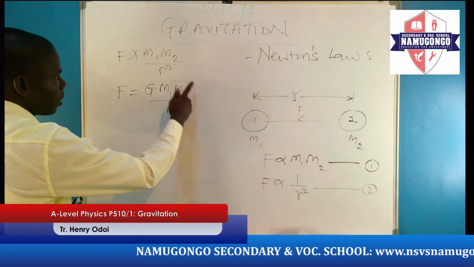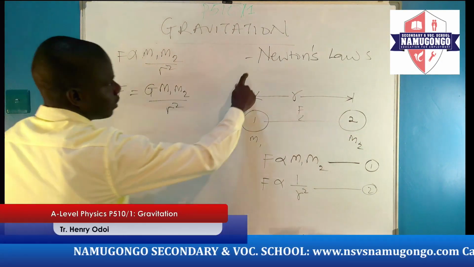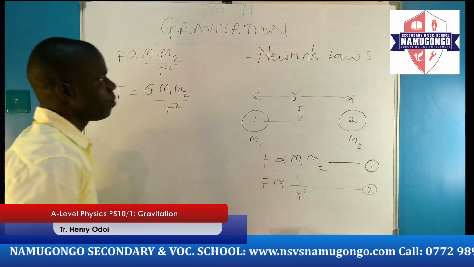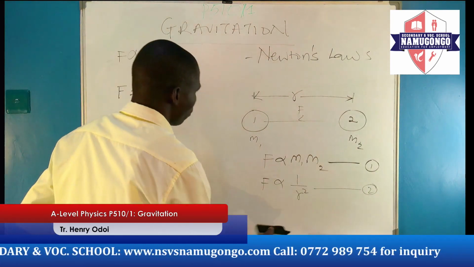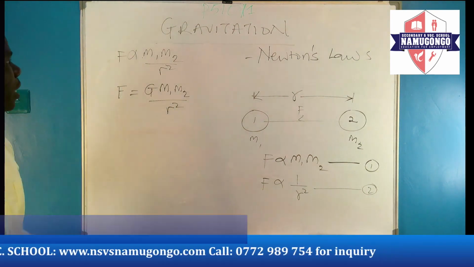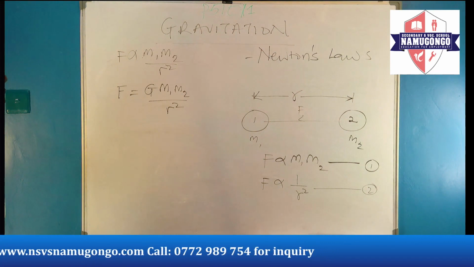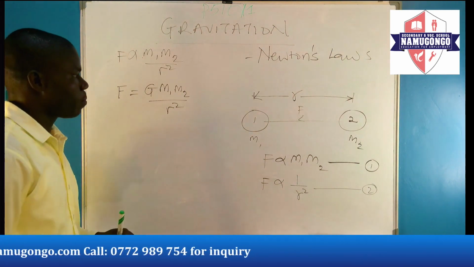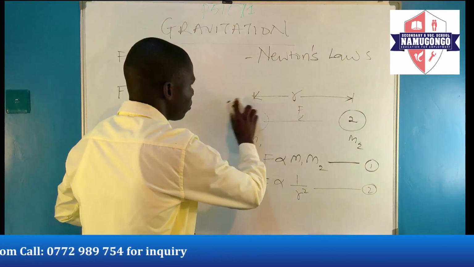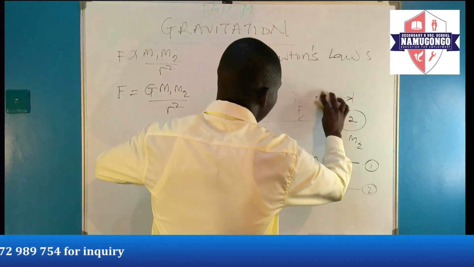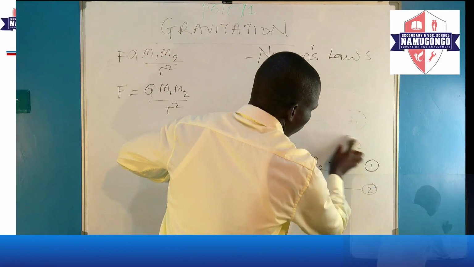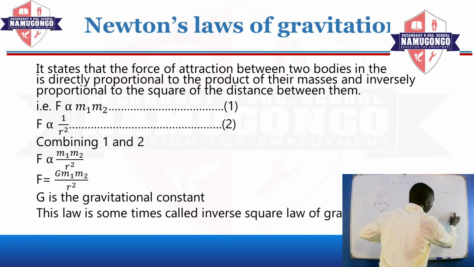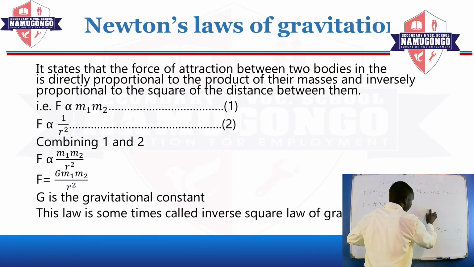This expression that I've written here is from Newton's law of gravitation, which states that the force of attraction between two bodies in the universe is directly proportional to the product of the masses of the two bodies and inversely proportional to the square of the mean distance between the two bodies.